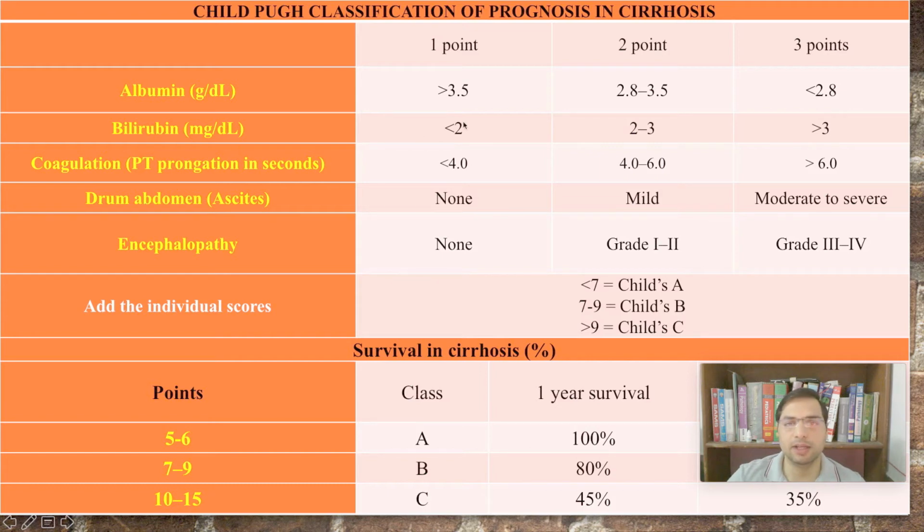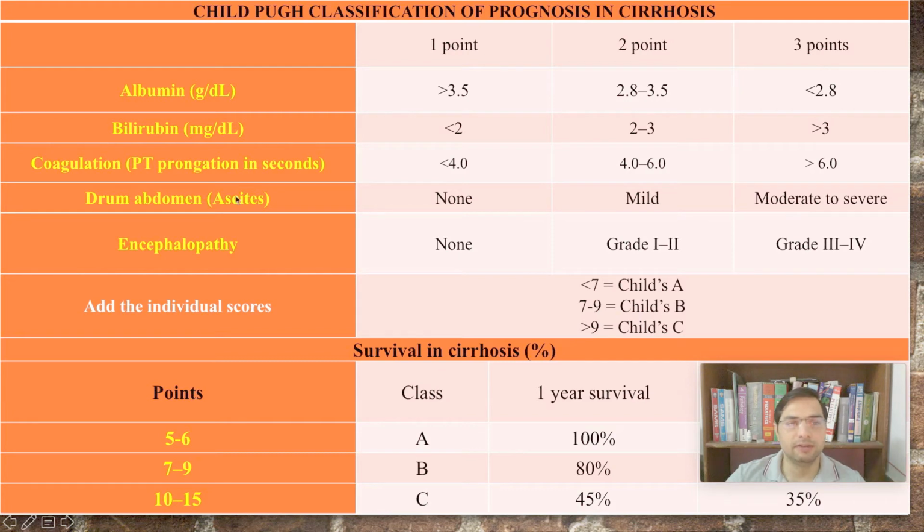Similarly, bilirubin, if it is 2 or less than 2, we give 1 point. If it is between 2 to 3, we give 2 points. If it is greater than 3, we give 3 points. Similarly, coagulation, this is increased prothrombin time, normally 12 seconds. If it is increased by less than 4 seconds, for example, 15, right, or 16 or 13, then we give 1 point. If it is increased by 4 to 6 seconds, then we give 2 points. If it is increased by more than 6 seconds, we give 3 points.